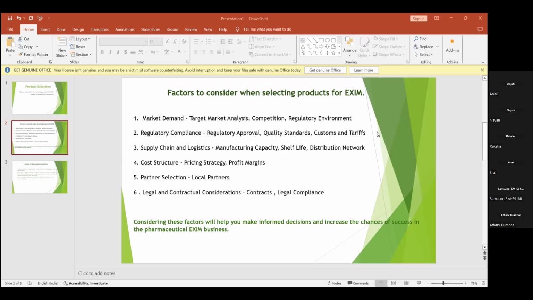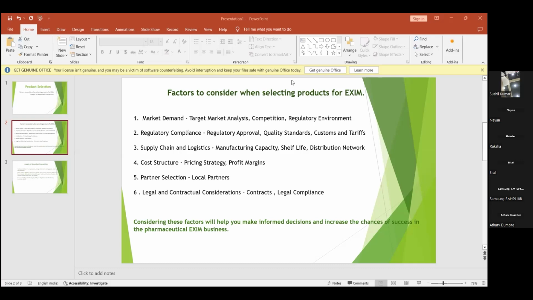The distribution network should also be efficient. Direct from the manufacturer, it doesn't go to the retail stores. There is another warehouse called distribution, from where the distributors will distribute the products to the retail stores or wholesale stores. This is known as the distribution network.